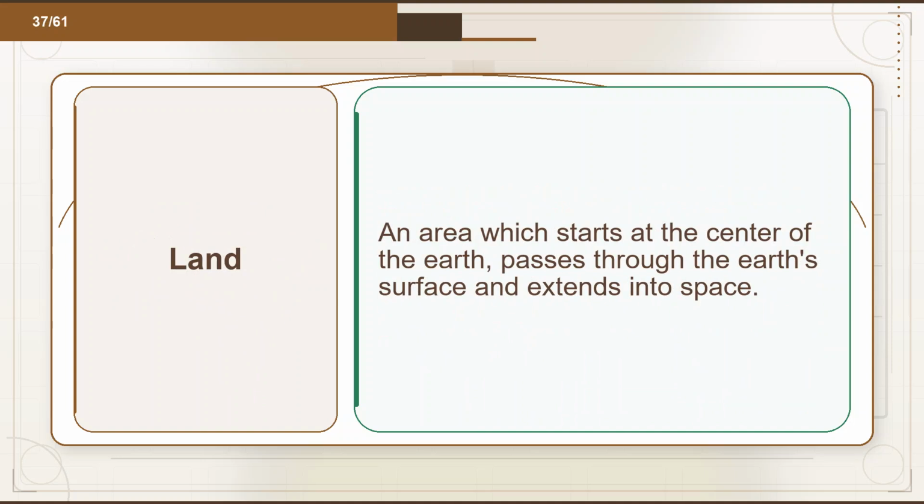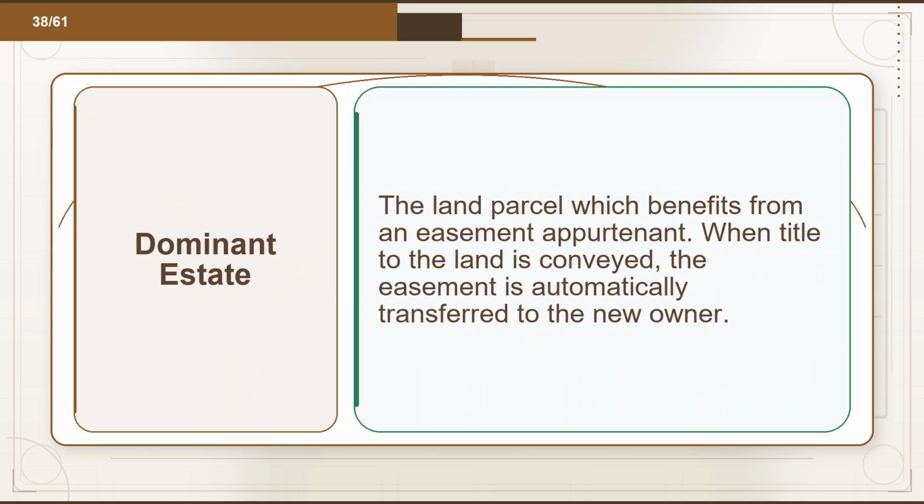Flashcard 38. Term: dominant estate. Definition: the land parcel which benefits from an easement appurtenant. When title to the land is conveyed, the easement is automatically transferred to the new owner.